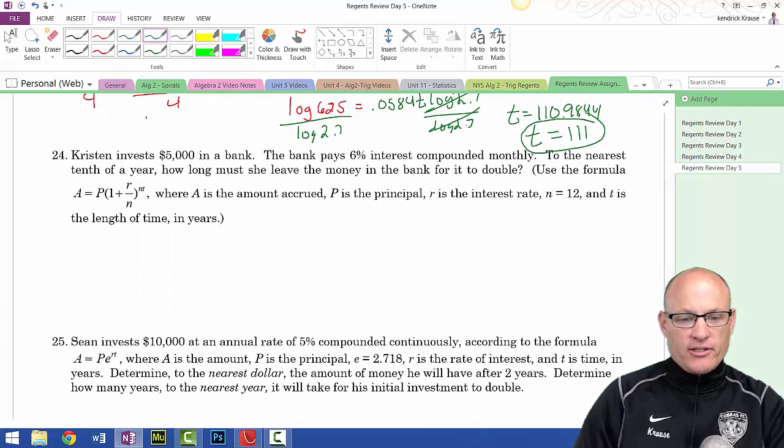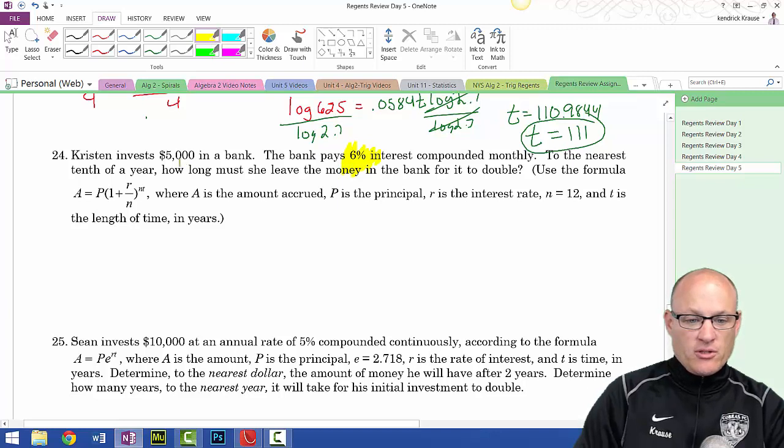All right, Kristen invests $5,000 in the bank, so that's her initial amount. Bank pays 6% interest. Be careful with this interest rate. You have to convert this to a decimal. To double, we want our money to double. So eventually we want to have $10,000.